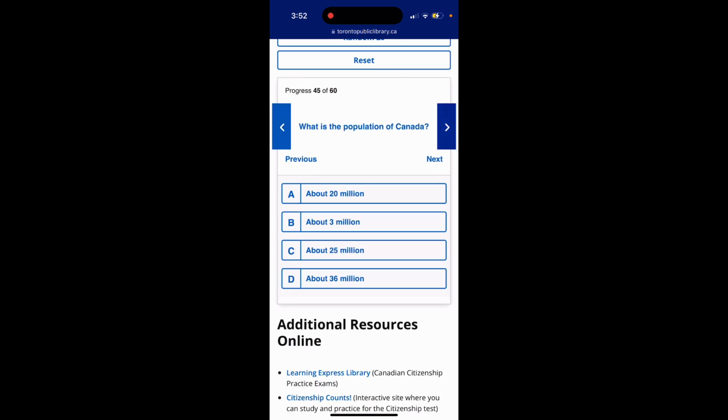Question 45. What is the population of Canada? About 20 million, about 3 million, about 25 million, about 36 million. The answer is option D, about 36 million.